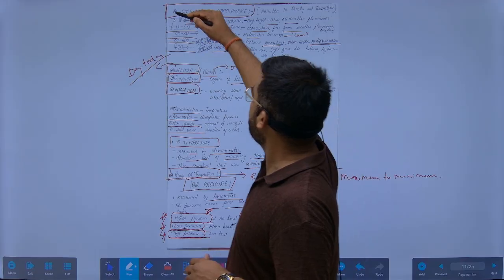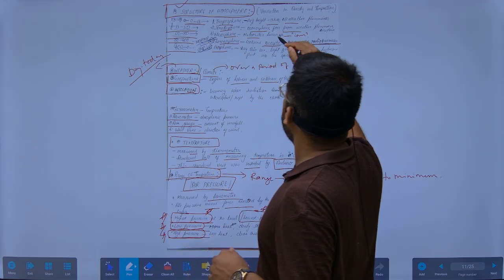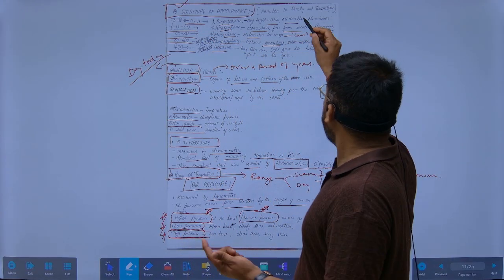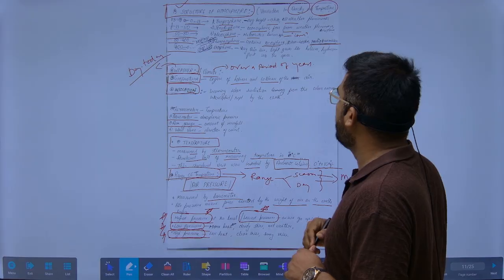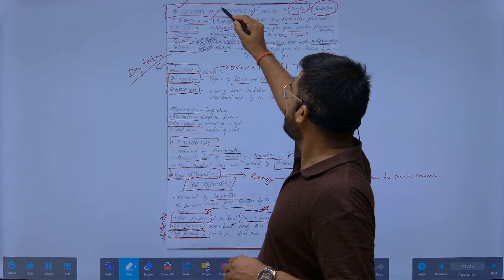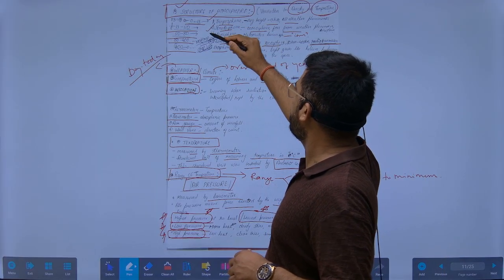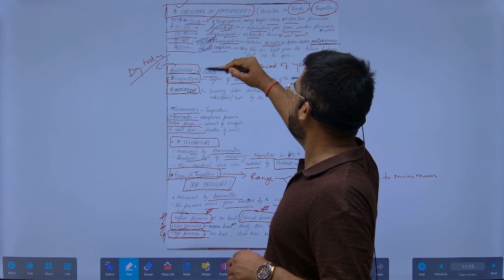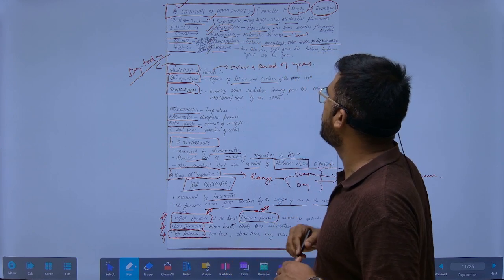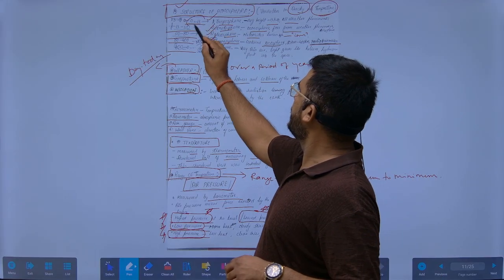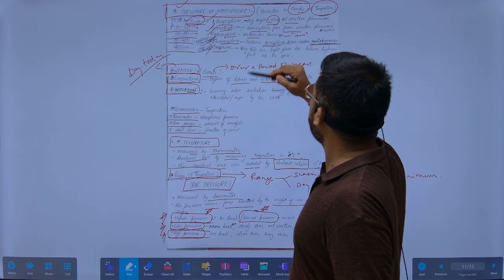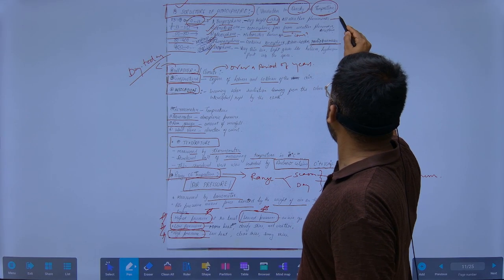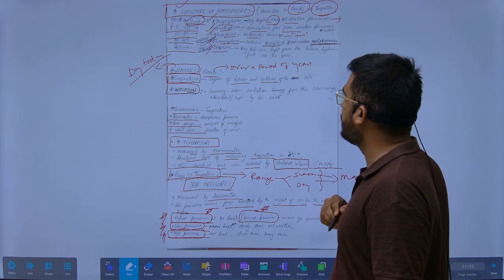What is the structure of the atmosphere? Depending on the density and the temperature, we have divided it into various parts. First is troposphere, second stratosphere, third mesosphere, fourth thermosphere, and the fifth exosphere. From 0 to 13 kilometers, we have the troposphere. The average height is 13 kilometers, and all the weather phenomena happen in this region.